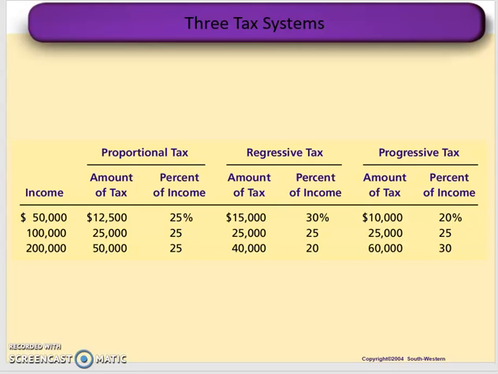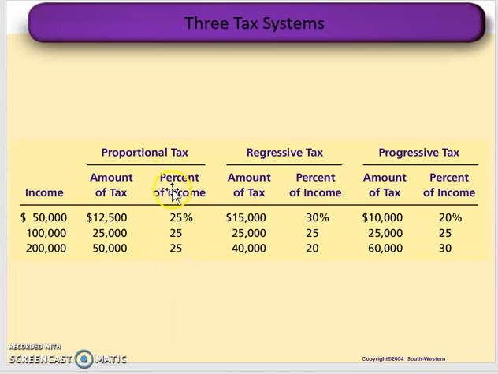Just to show you guys the three different taxes, progressive, proportional, and regressive, as a data set. Look at this data set, and you can see the difference between them, right? You have three different incomes: $50,000, $100,000, and $200,000, and then three types of taxes: proportional, regressive, and progressive. And you can see how as income rises, the amount of taxes paid in all three examples goes up. Okay, but that's not what makes it progressive, regressive, or proportional.